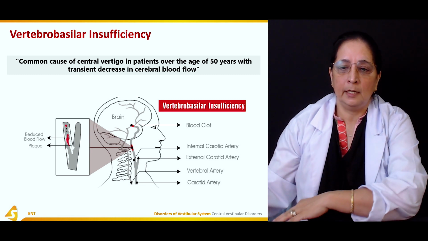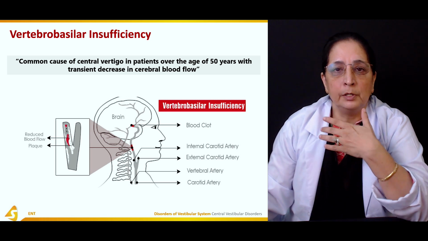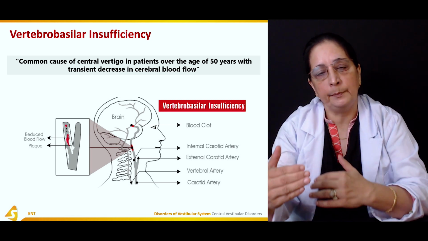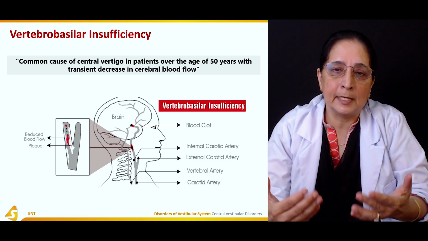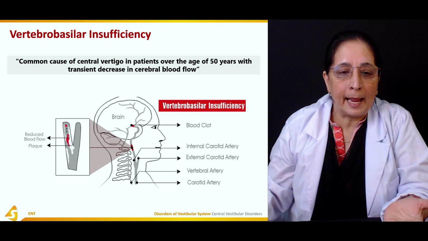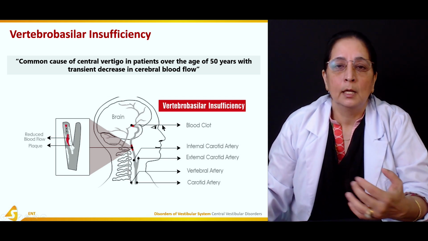So if you see here, what's the cause mainly of insufficiency or decreased blood flow as the patient's age increases? It is mainly the presence of plaque. These are the plaques present or blood clots.